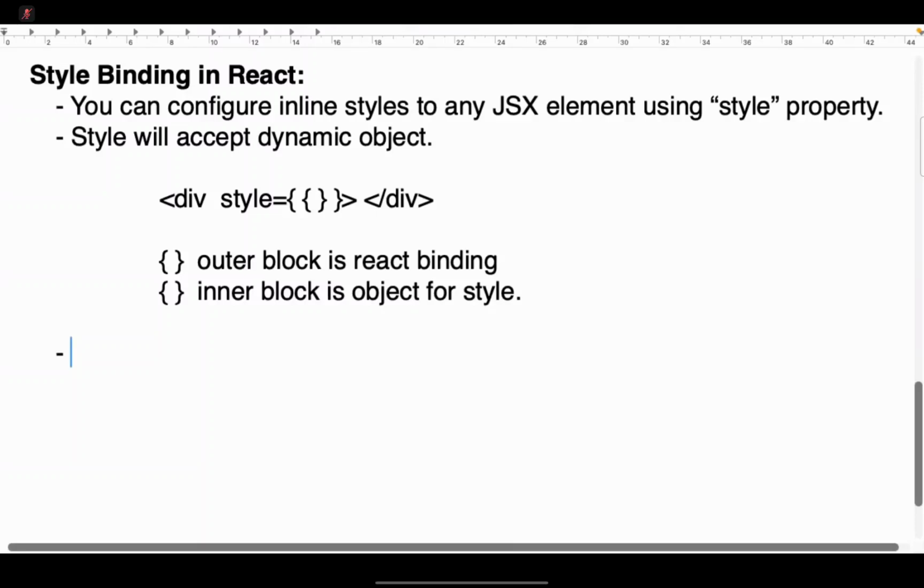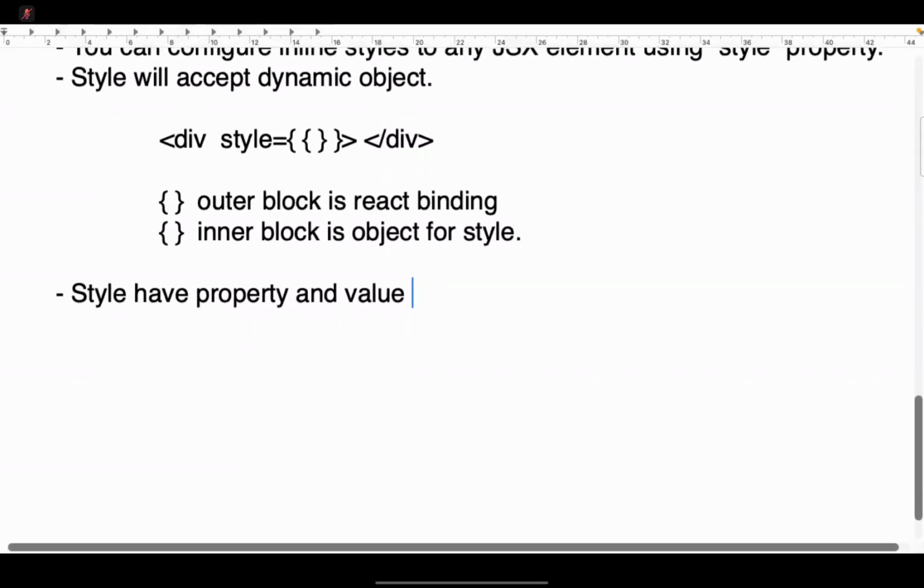Generally, how do we write the styles in our React? Style has property and value.